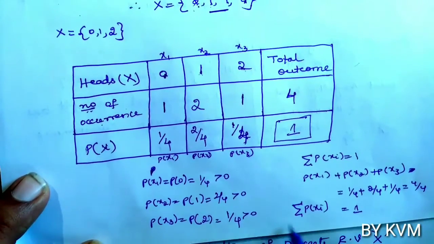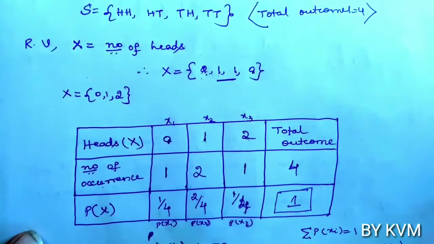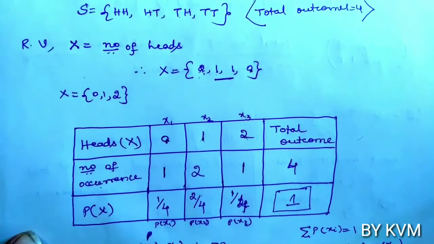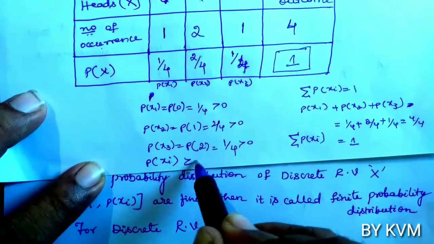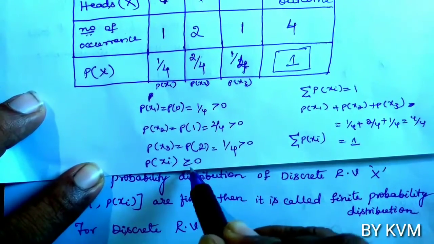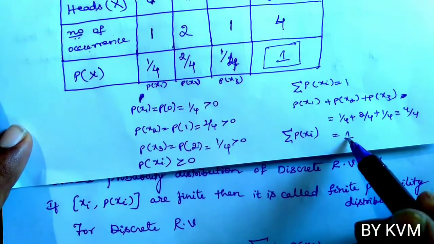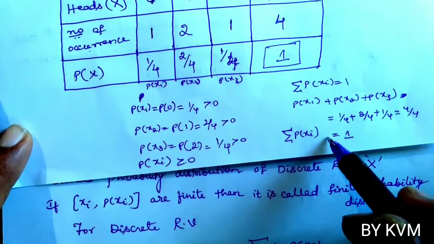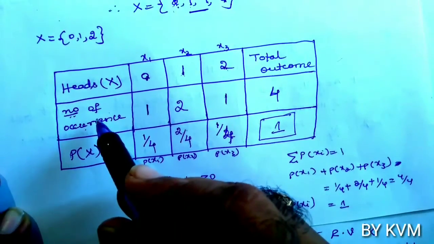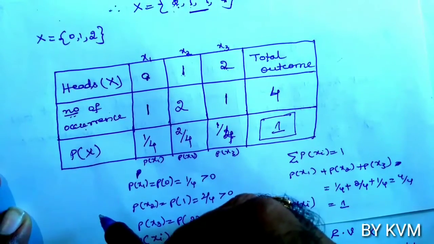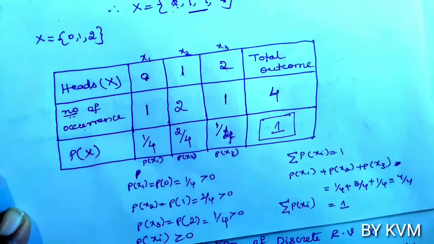So this example satisfies both the conditions. The first condition, p of xi greater than or equal to 0, is satisfied. The second condition, sigma p of xi equal to 1, is also satisfied. So both the conditions are satisfied. So this distribution is called a discrete probability distribution, and p of x is a probability function or discrete probability function.